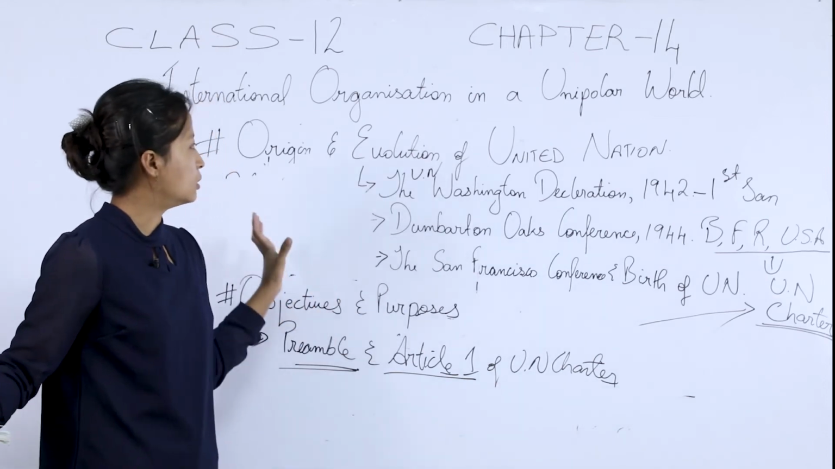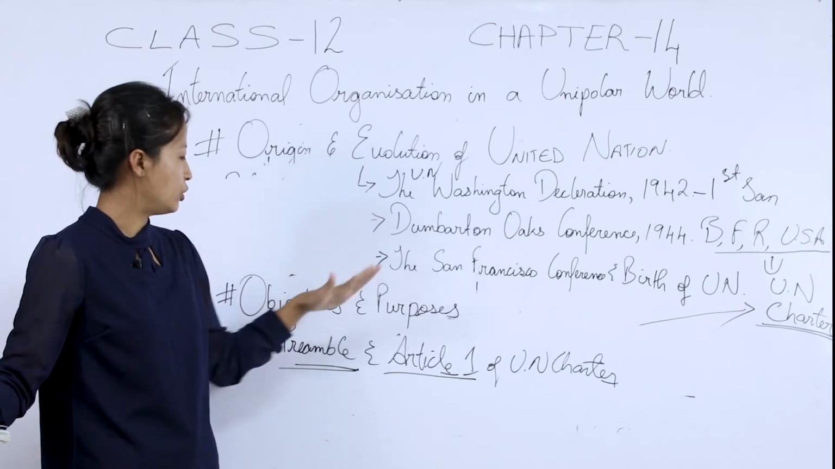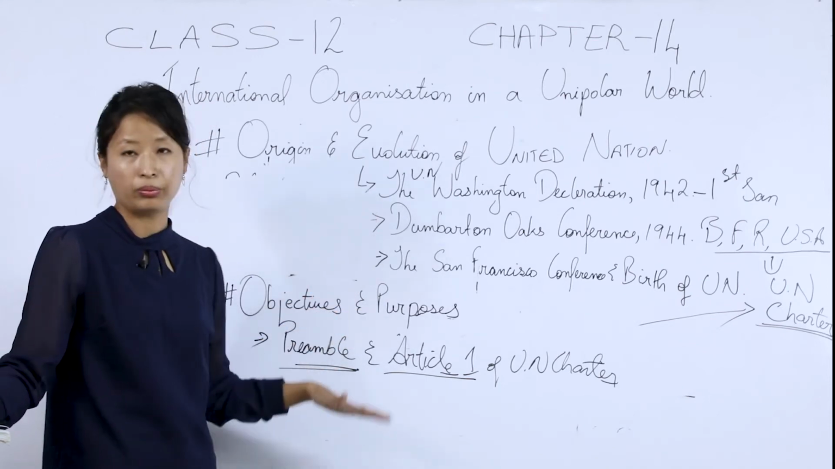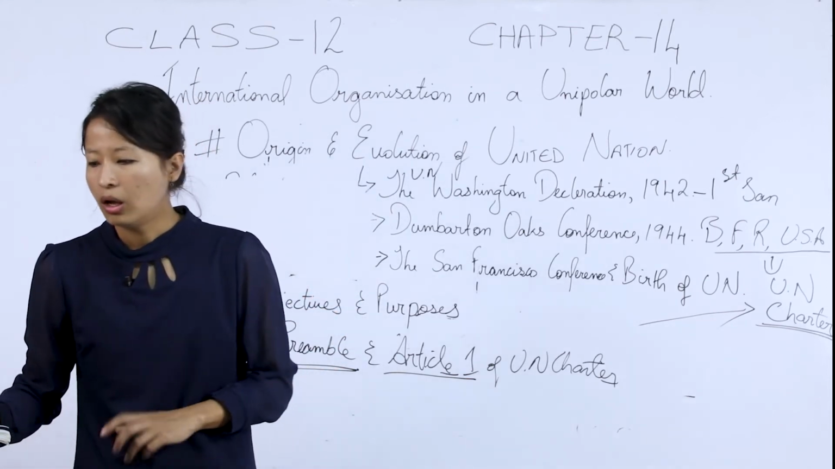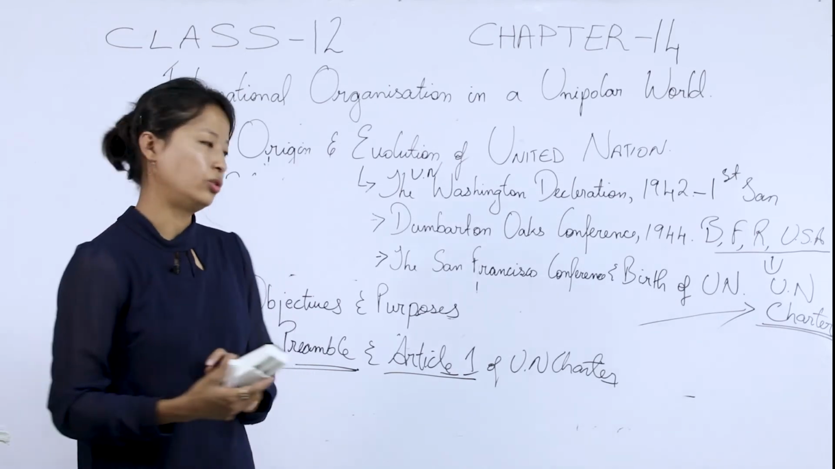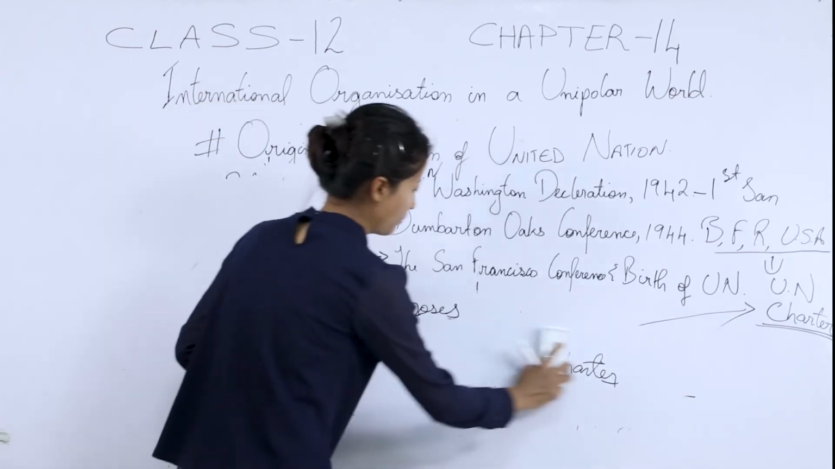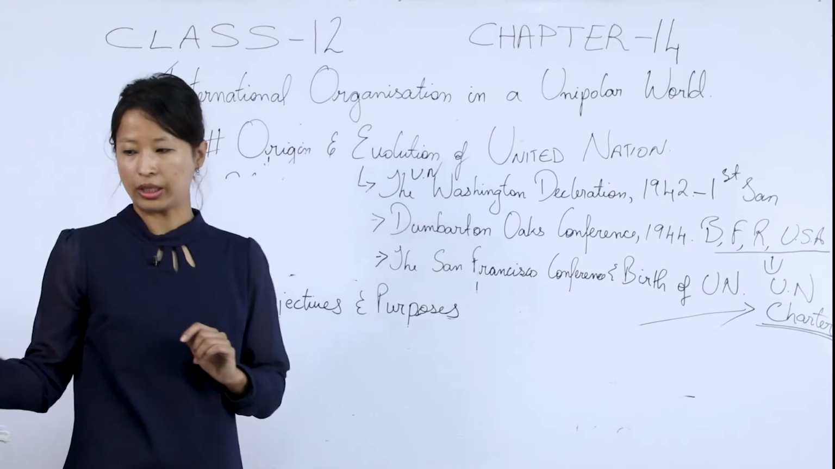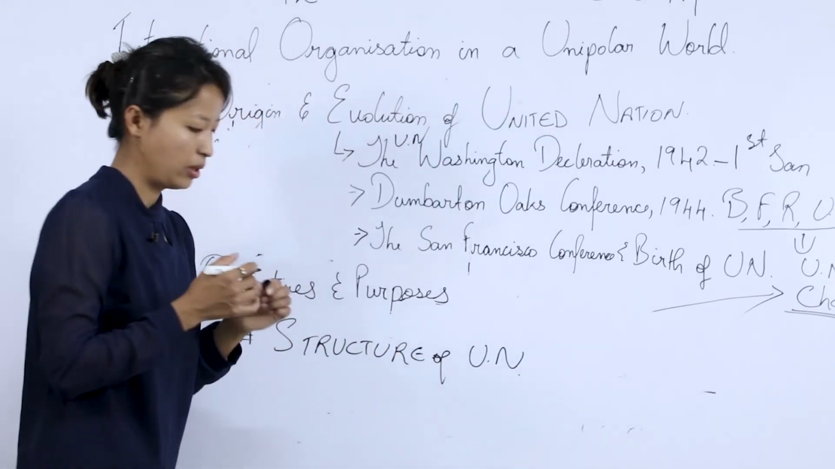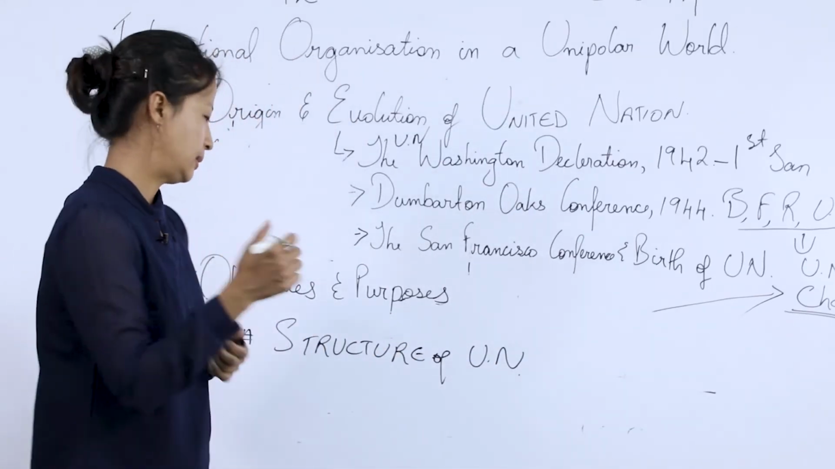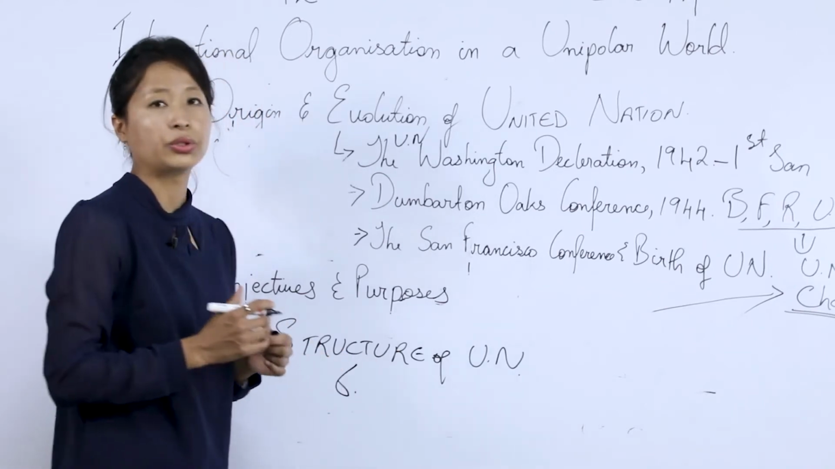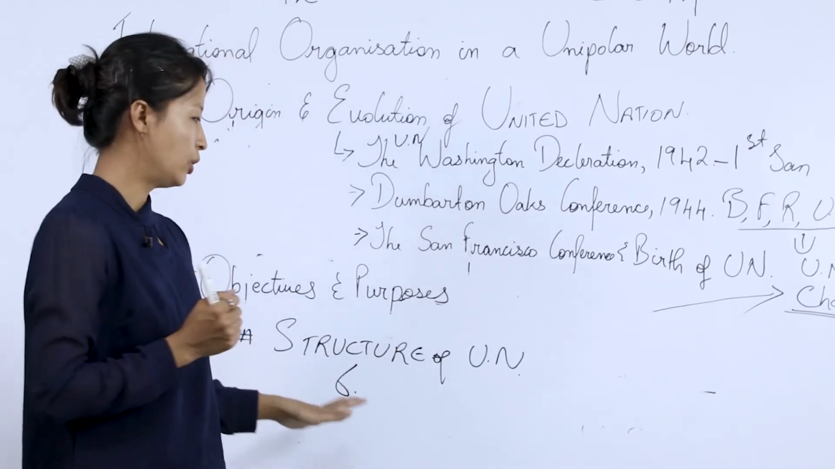Okay, so this is all about the origin, evolution and the objective and purposes of the United Nations. This next topic is about the structures of the United Nations. Now, the United Nations has 6 principal organs.